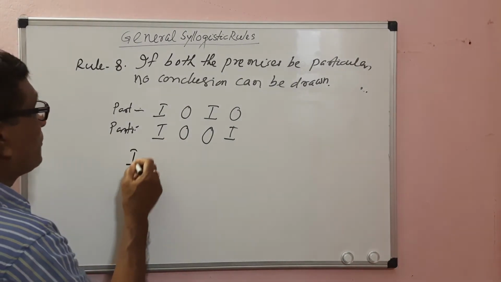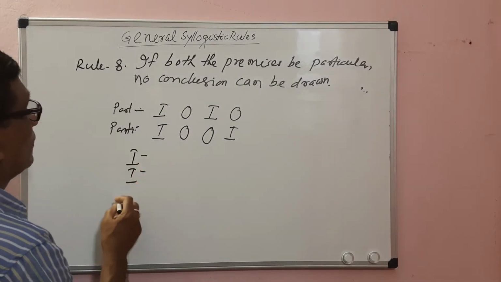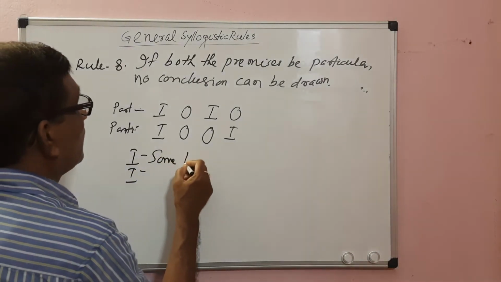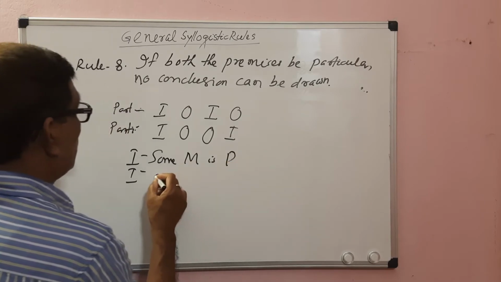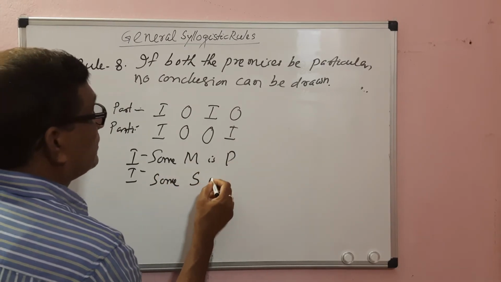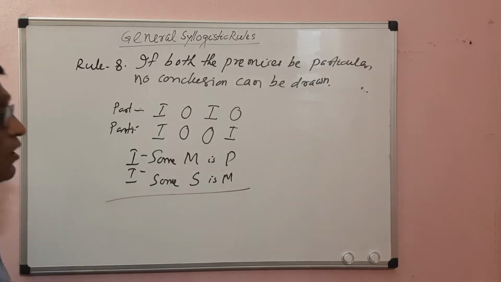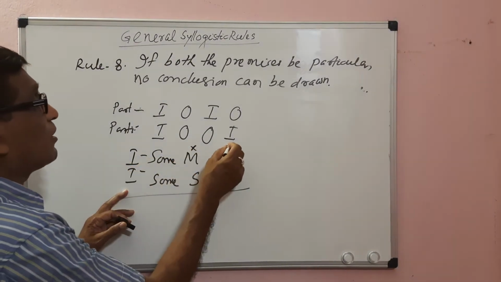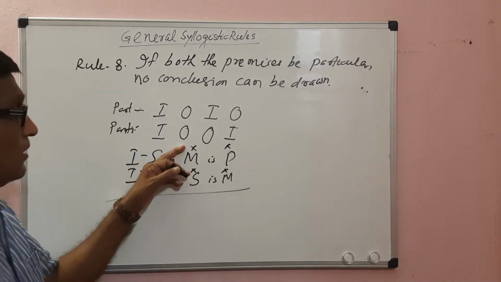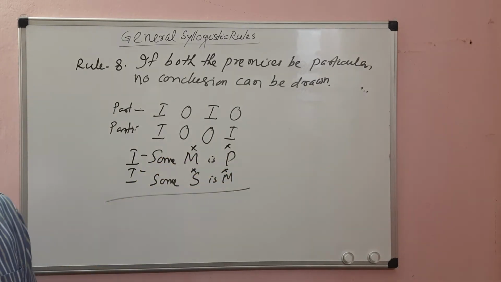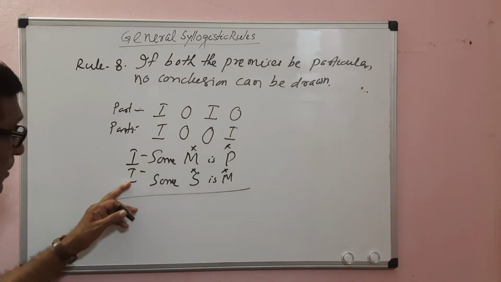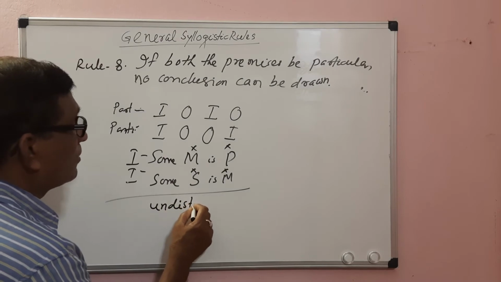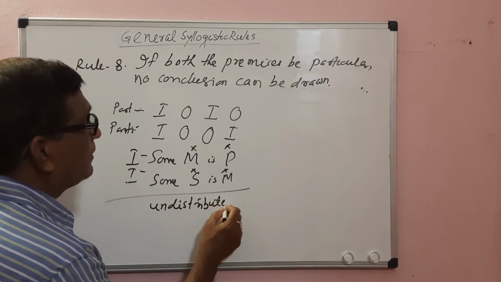If both the premises are particular, I proposition, the major premise is I and the minor premise is I: some M is P, some S is M. What will be the conclusion? If both are I propositions, they distribute neither subject nor predicate. Here the middle term is not distributed in any of the premises. So if both the premises are I proposition, it leads to the fallacy of undistributed middle.